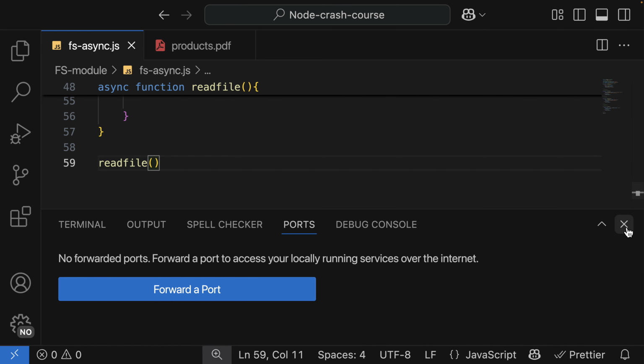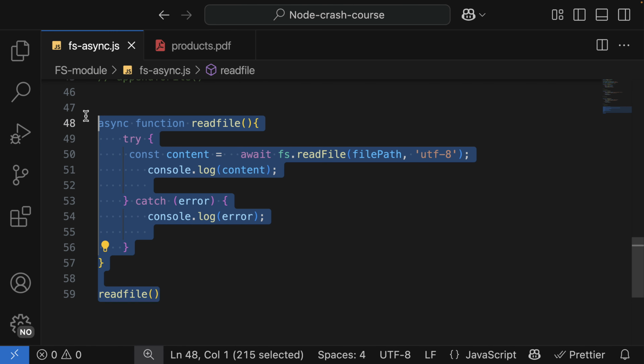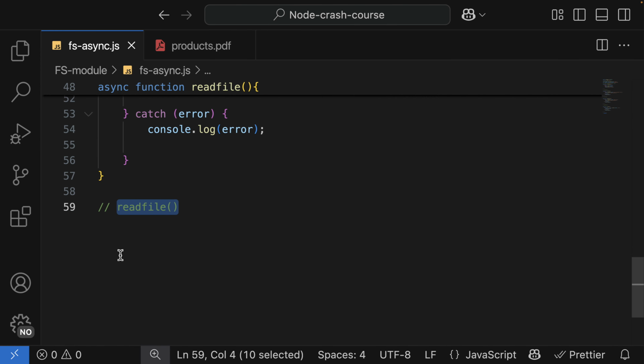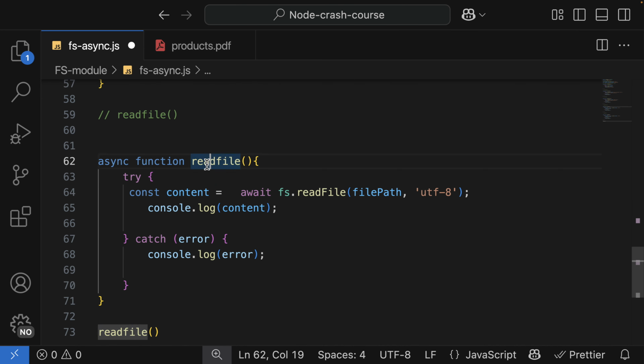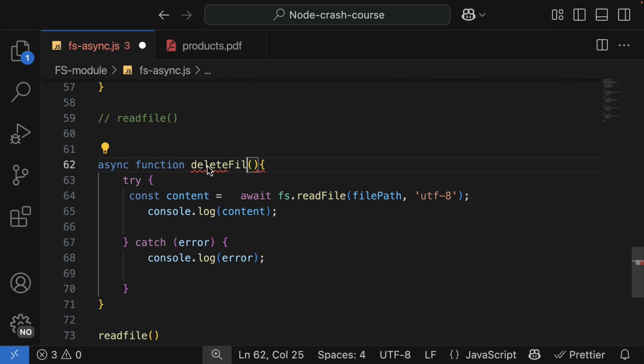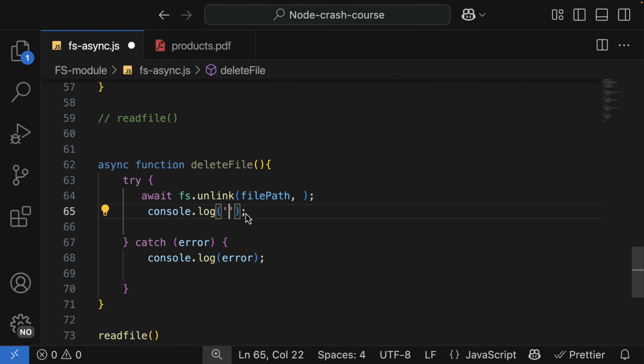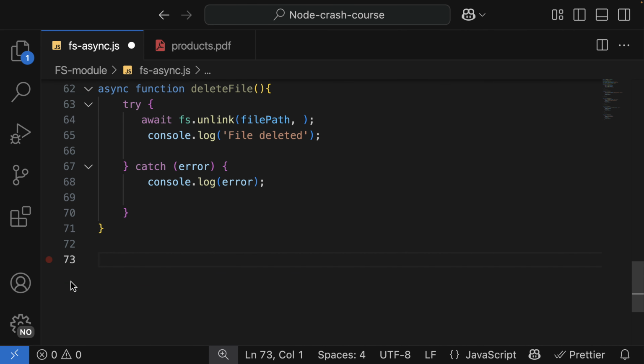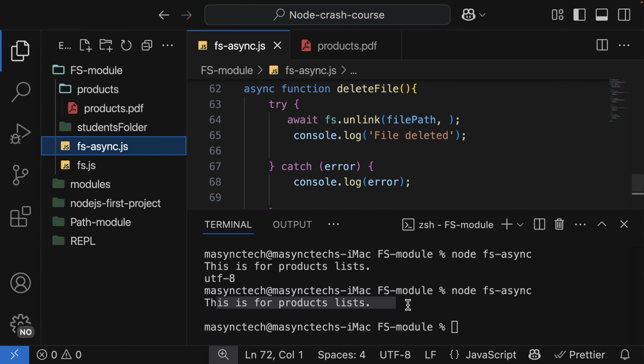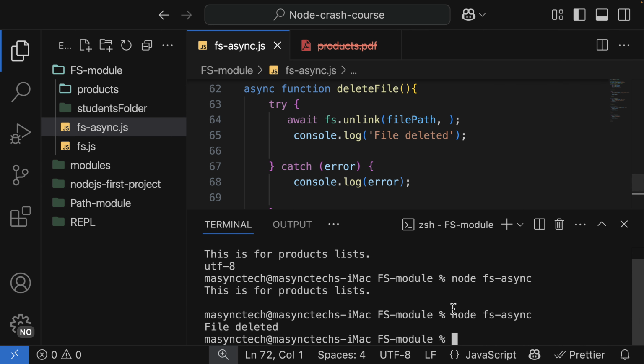And lastly, the deleting, copy the function comment and then delete file. So in here it is unlink, and the path that I want to remove is this. Remove this one, and I'm gonna say that file deleted. So let me call the function here as delete file, and let's have a look. After running, it's going to delete that file. Indeed, it has been deleted.